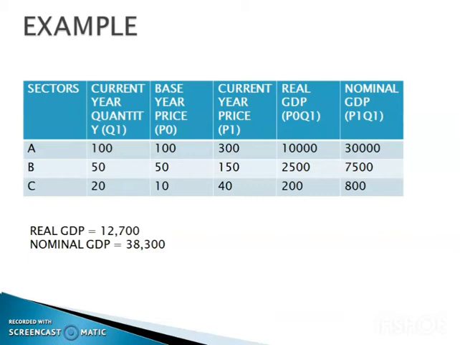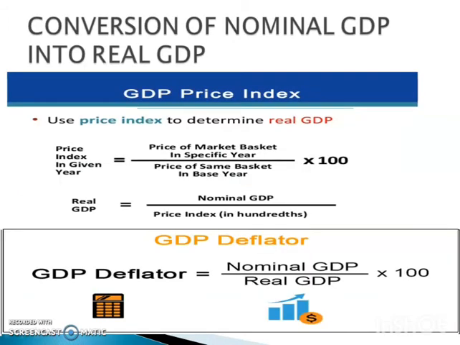Then next we are going to understand how we can convert nominal GDP into real GDP. Conversion of nominal GDP into real GDP.